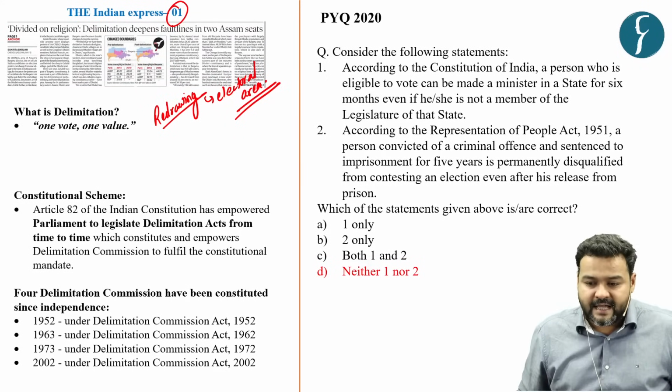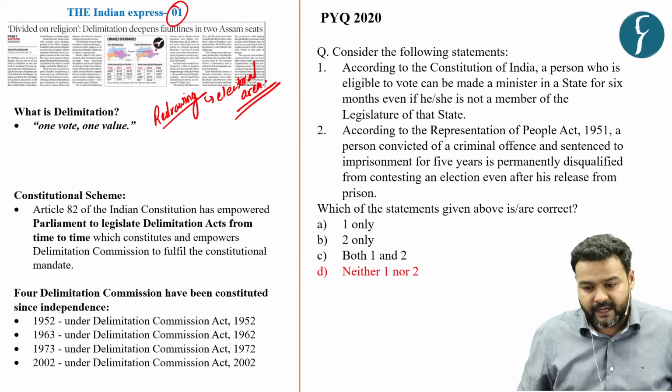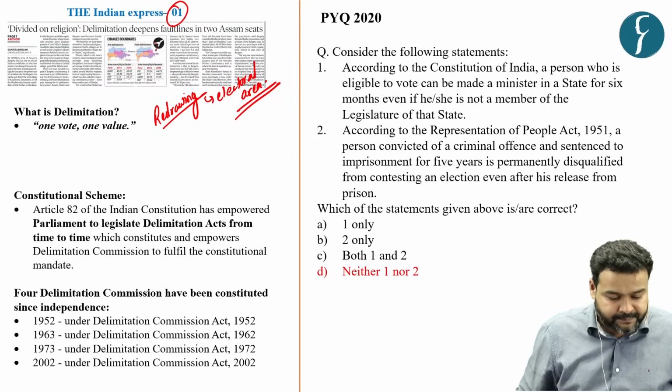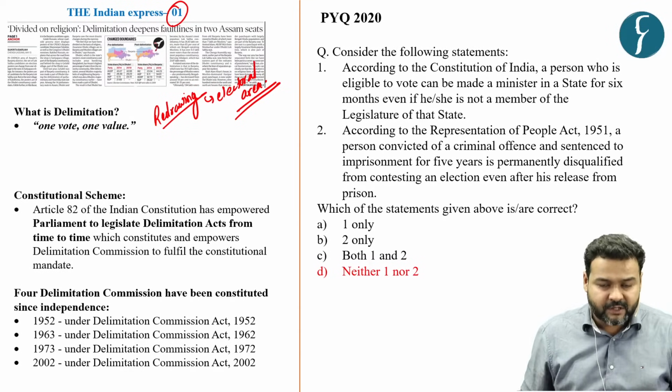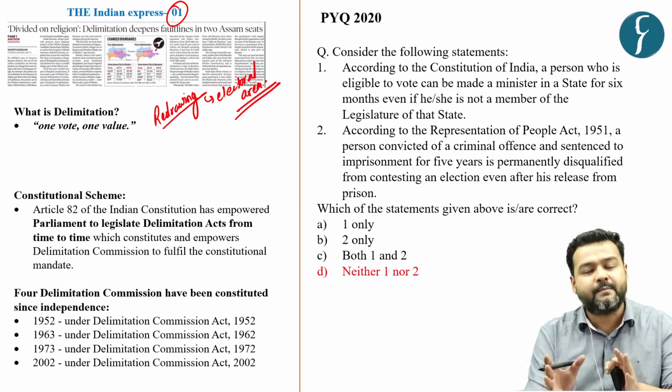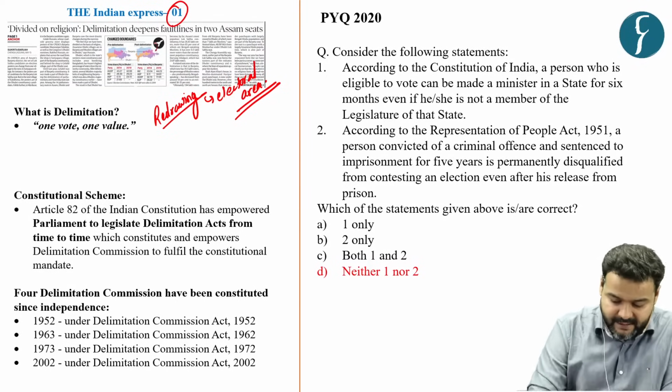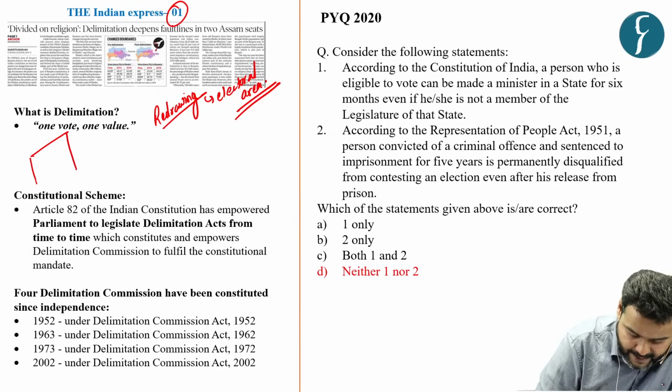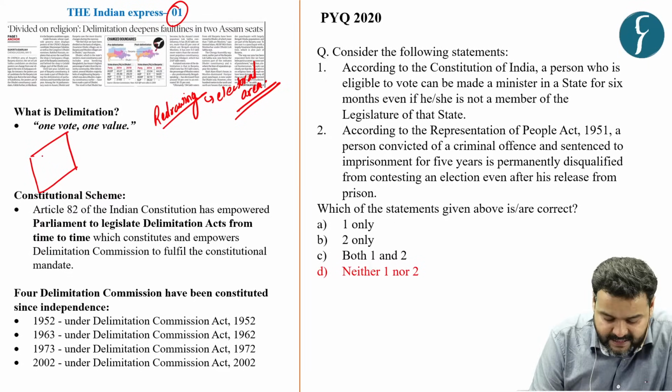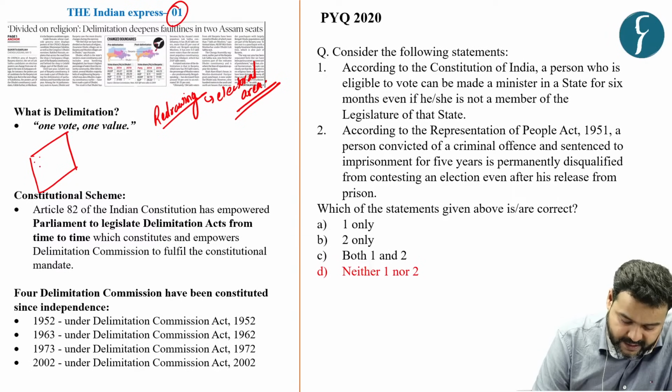Now, this exercise is conducted periodically to ensure that each constituency has roughly the same number of voters. Now, understand this with an example. Let's say the population, these dots will represent population.